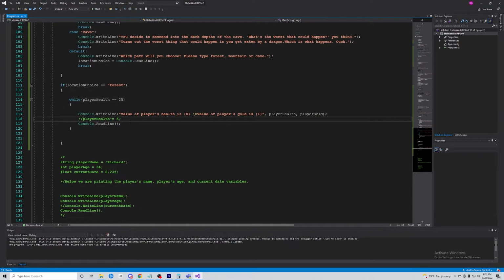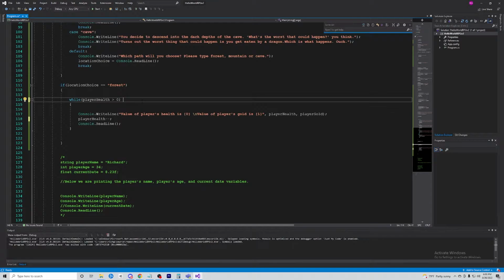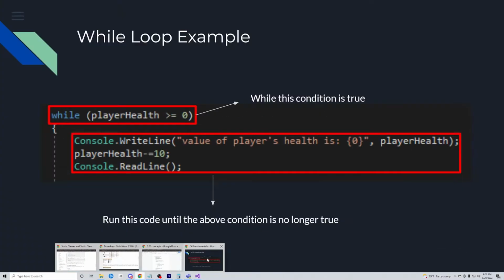So I'm just going to Control Z all that. Control Z is really useful if you don't know about it. It's the undo command. Another really useful command is Control Y, which is the opposite. It's redo. Doesn't look like it's working very well here, but Control Y will redo any text you may have deleted or changed. Okay, so that is an example of a while loop. So let's continue onward here.